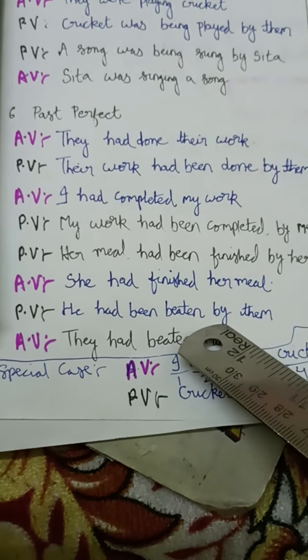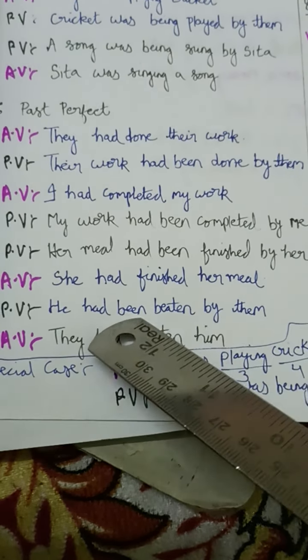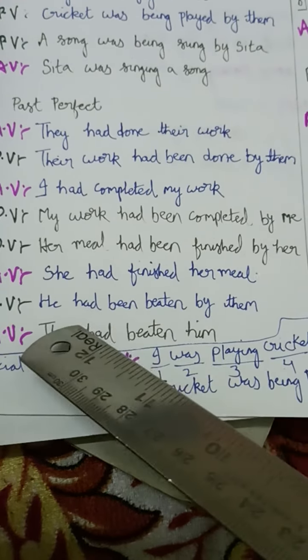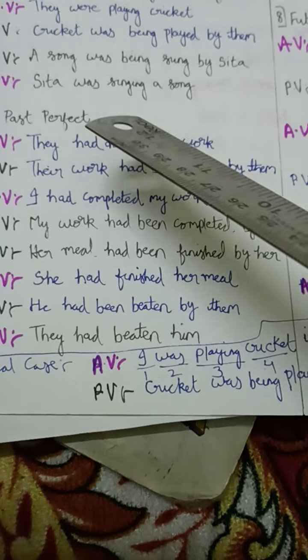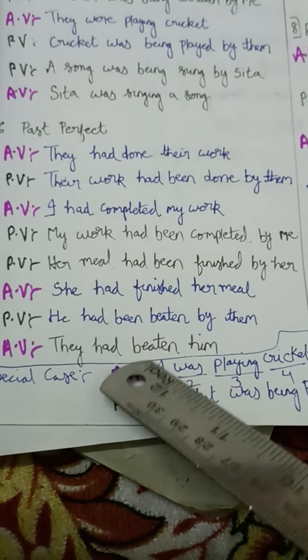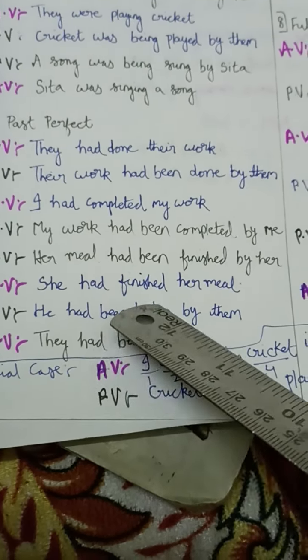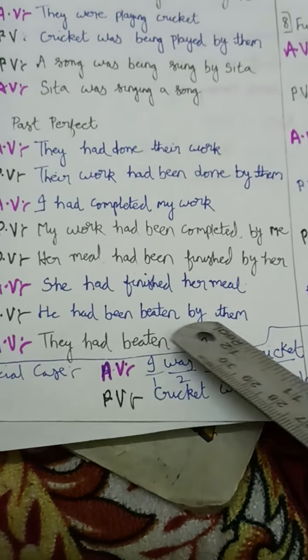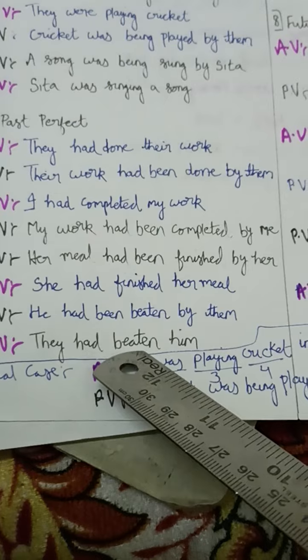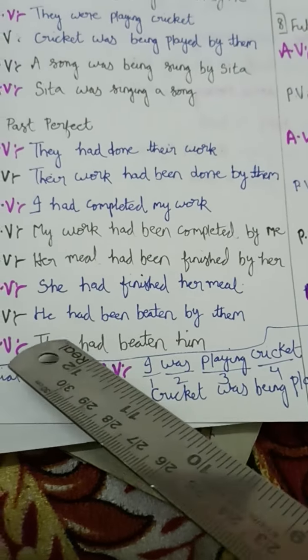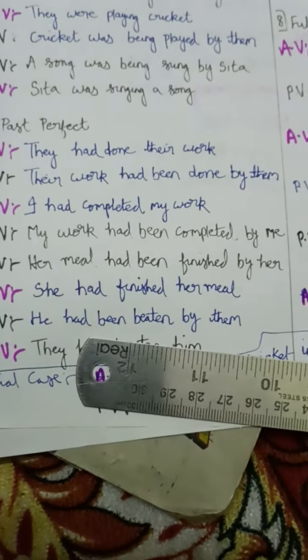Next, again by word you can see here. So remove by, been is extra, been is removed. Then as it is we have to write. In previous case we have added ing, all those things. Here no need, very simple it is. Just remain as it is. V3 remains as it is. That's why them becomes they had beaten. Beaten remains beaten. So what we have removed here, been. So they had beaten him.